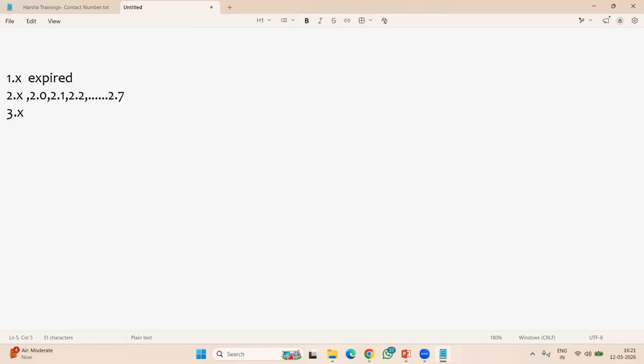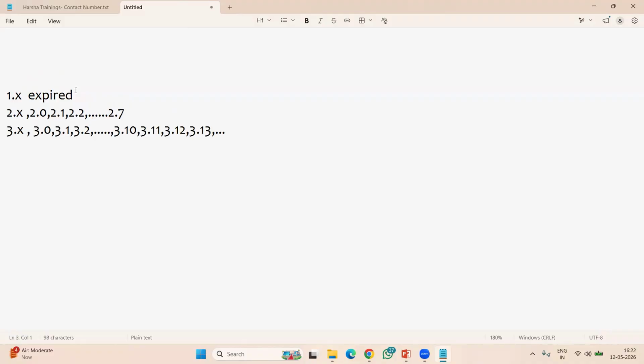Next, in the 3.x series, we have 3.0, 3.1, 3.2, and so on. Now we have 3.10, 3.11, 3.12, okay, 3.13, and so on like this. We also have subversions in this. So like this, we have a total of three series, but right now the 1.x series is deprecated or expired or outdated. So right now 2.x is there, 3.x is there.